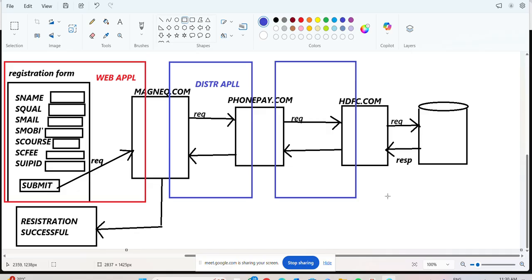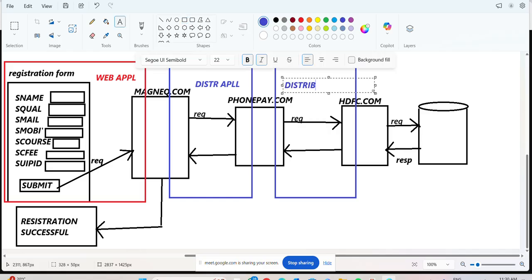Okay, now if PhonePe is not there, then Google Pay will come. If Google Pay is not there, Paytm will come. Some different things are there. So here the client is not fixed, sir, but HDFC is fixed. Otherwise there also we can choose another one, that also I'll tell you. Don't worry. Now what I want to write here? This is also what, sir? Distributed application. Clear what I am saying in this concept?